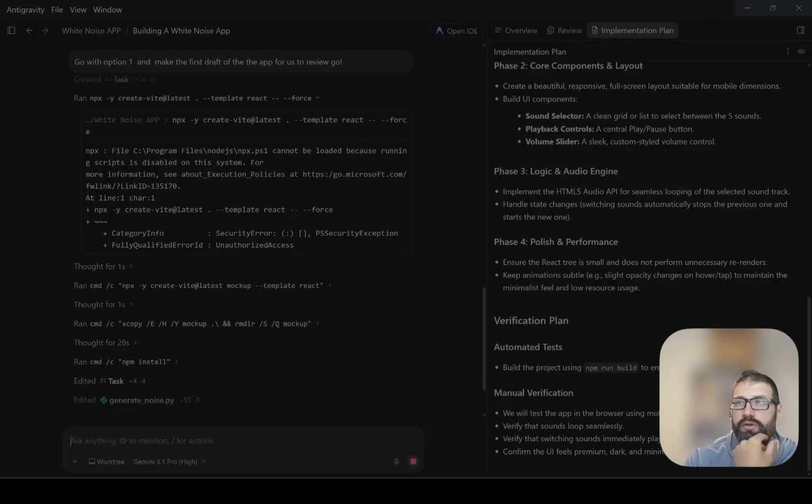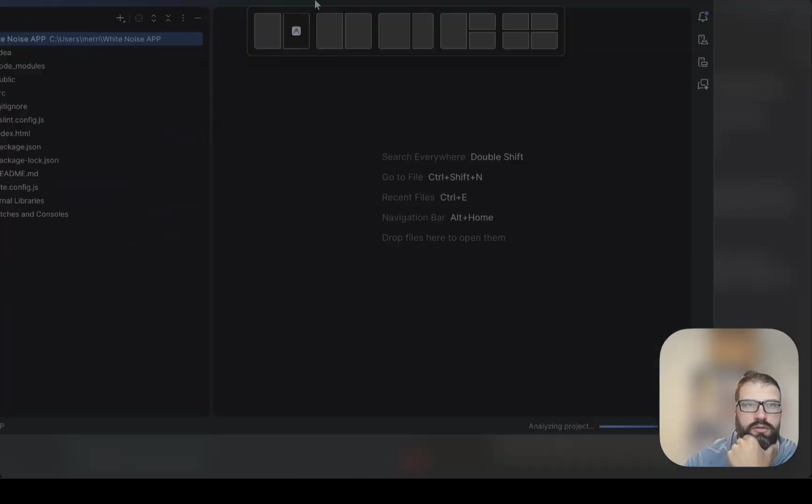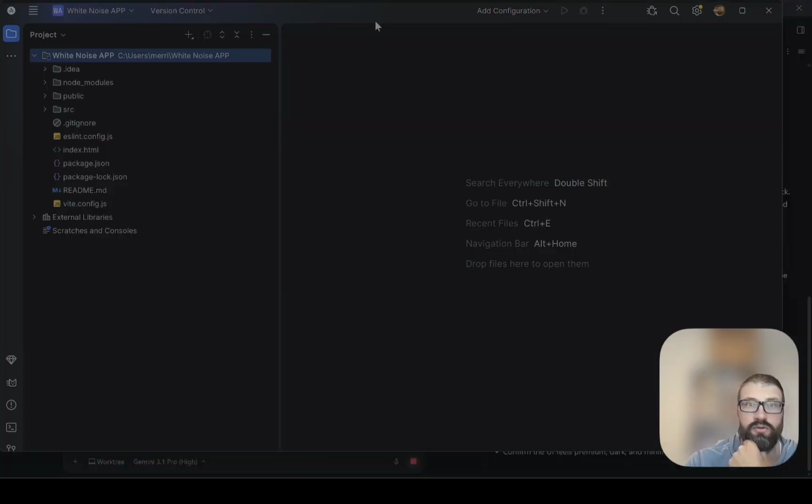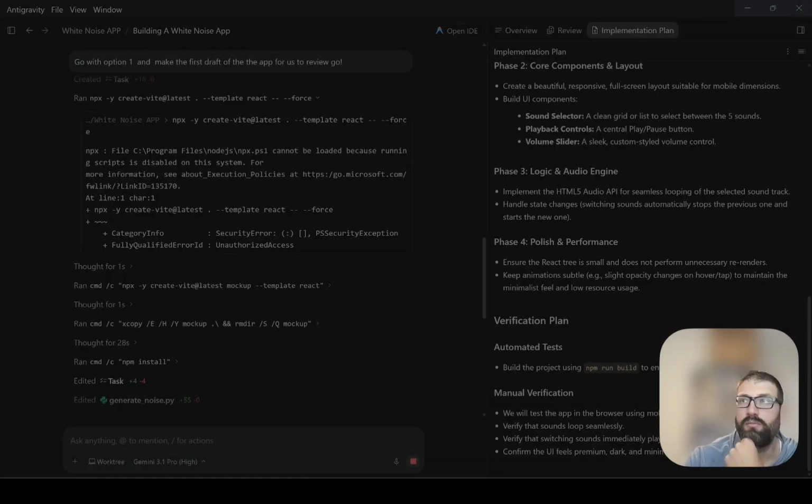And I have over here in my other window, this is Android Studio, and I created my white noise app folder over here, and it's already creating all this. So we have our JSON, our index, our source files, everything we need. When I said that it's building it so that we could deploy it, it's already getting ready for that for us.